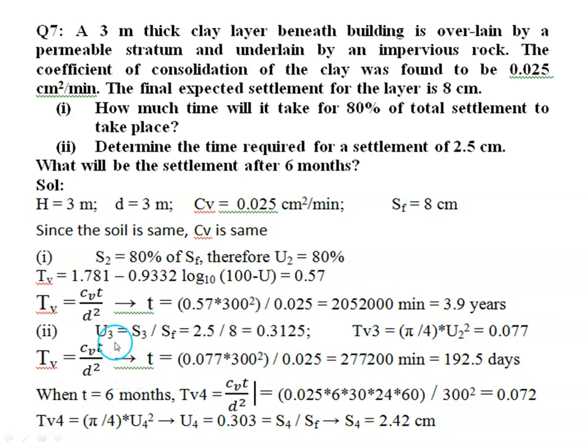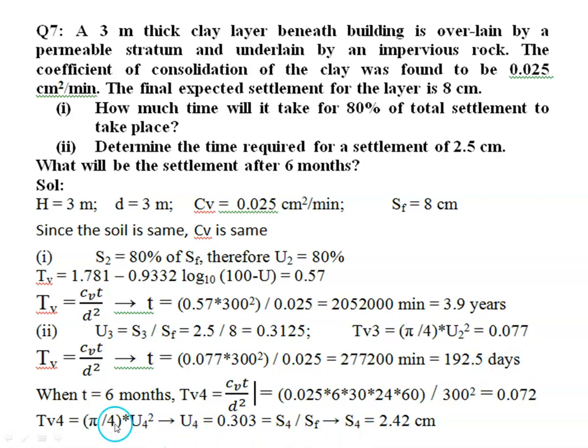Next one is, we have to determine the time required for a settlement of 2.5 centimeter. So corresponding to 2.5 centimeter, we can estimate the degree of consolidation, which is S by SF. So 2.5 divided by 8, we can find the degree of consolidation, and for this degree of consolidation, we can estimate the time factor. Then again we can make use of the same equation, and then we can estimate the time required, which is obtained as 192.5 days.